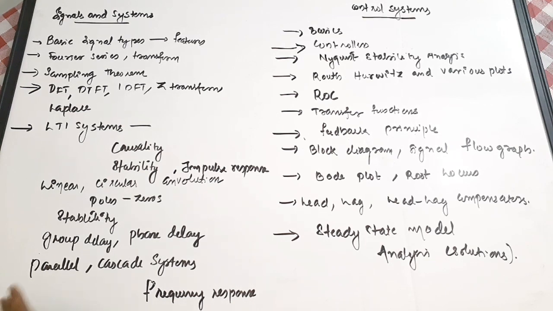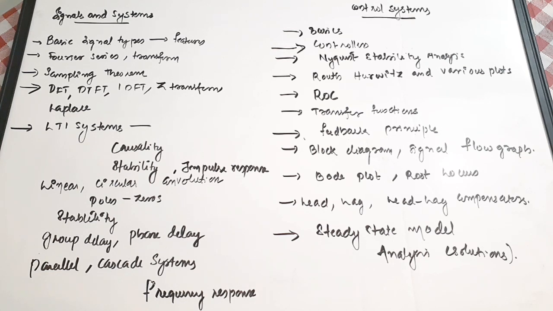Okay, but from signals, control systems and networks, these types of subjects, you can find twisted questions, sometimes some confusing questions, or some networks or some systems which you find difficult to solve. So you have to give more focus on these subjects.